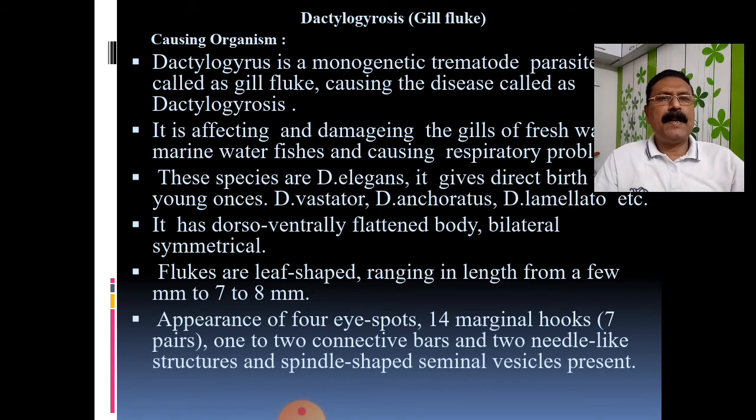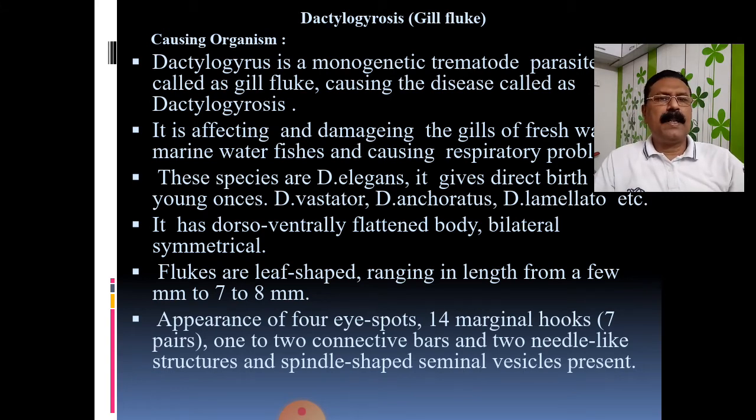See, among these species, this elegans is one species which gives birth directly to the young ones. So this is also affecting the gills. This is also one of the important species of Dactylogyrus. As I told, the body is dorso-ventrally flattened, bilaterally symmetrical, and leaf-like in shape, ranging from a few millimeters up to 7 to 8 millimeters in length.